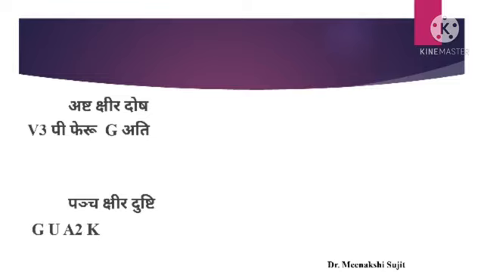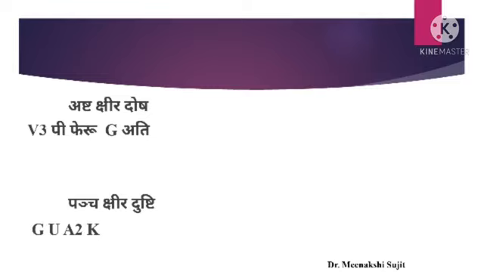Vaivarnya, Vaigandhya, Vairasya, Paichilya, Fena Sanghata, Ruksha, Guruta and Atisneha. These are Ashtakshira doshas. You can remember as V3P Feru G Ati. I felt it easy, but I don't know, because every person, every mindset is different. How you feel, you can make your own shortcut, right.